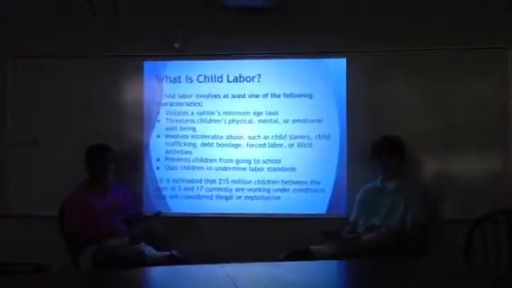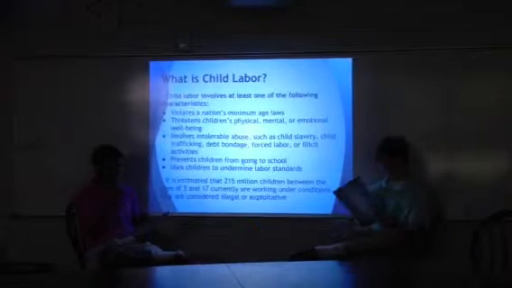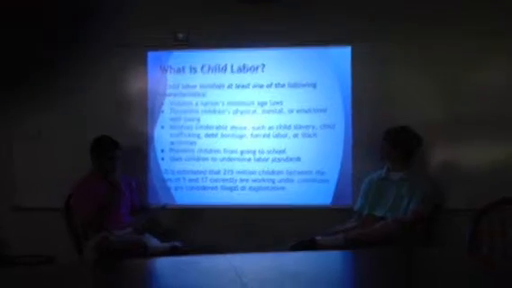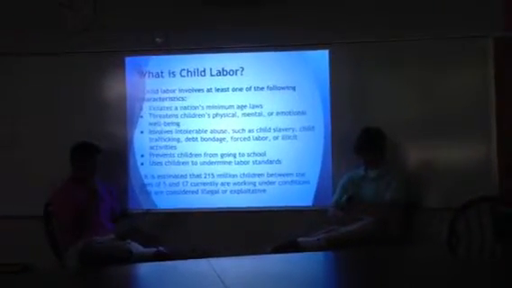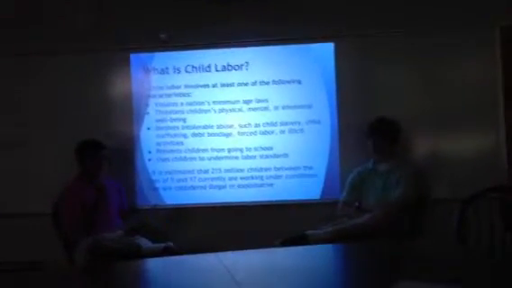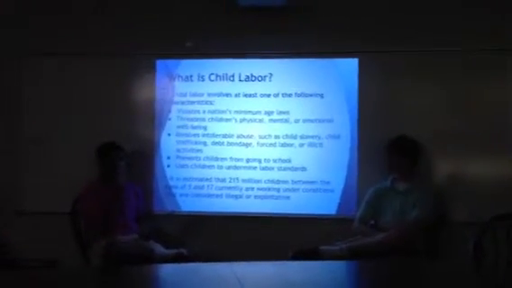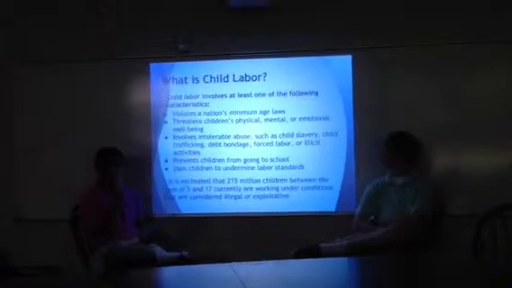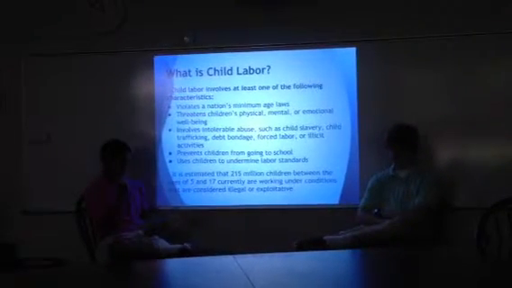So first we're going to discuss what child labor actually is. Here are the following characteristics of child labor. First, it violates the nation's minimum age laws, and that varies from nation to nation. For example, in China, under 18 is the age of a minor.